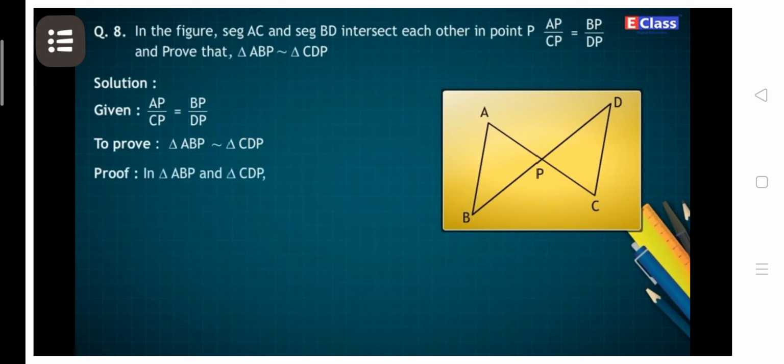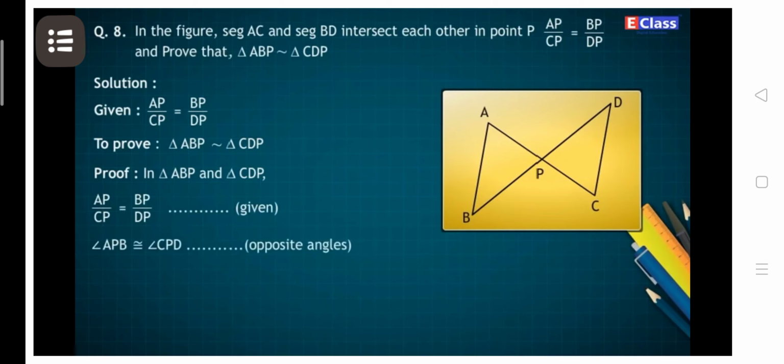Proof: in triangle ABP and triangle CDP, AP upon CP is equal to BP upon DP because it is given. Angle APB is congruent to angle CPD because these are opposite angles of each other.